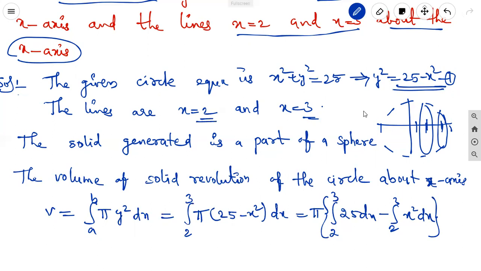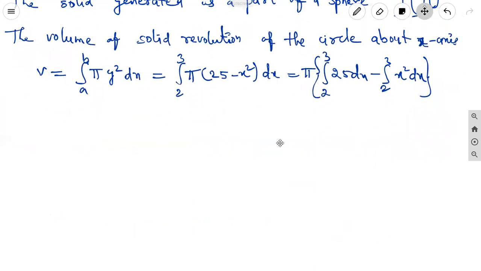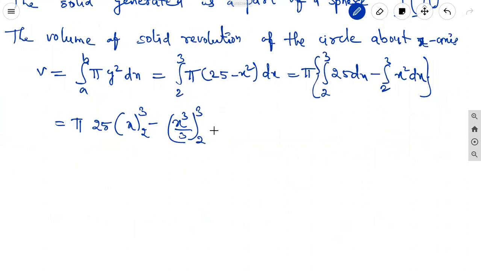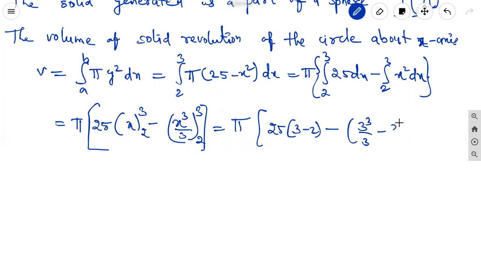Okay, now we can integrate. That is equal to pi. 25 is a constant, integral 1 dx is x, limits from 2 to 3, minus x square integration is x cube by 3, limits from 2 to 3. That is equal to pi into 25 into 3 minus 2, upper limit minus lower limit, minus 3 cube by 3 minus 2 cube by 3.